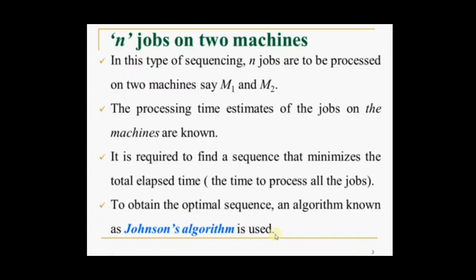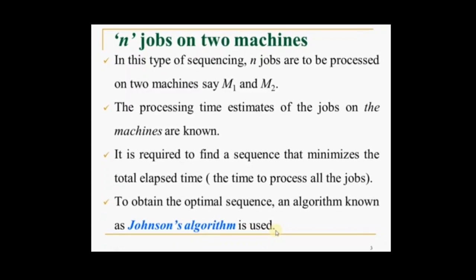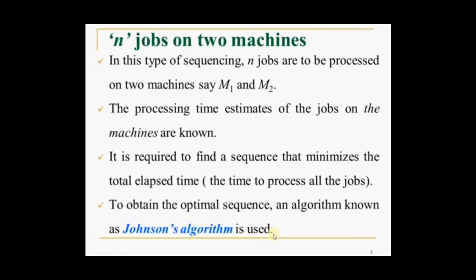Let us say M1 and M2, and a number of jobs are to be performed on both machines. In such cases, they give you the processing time for each job on each machine. As there are a number of jobs and two machineries, sequencing is very important.